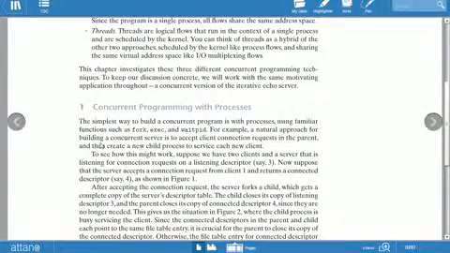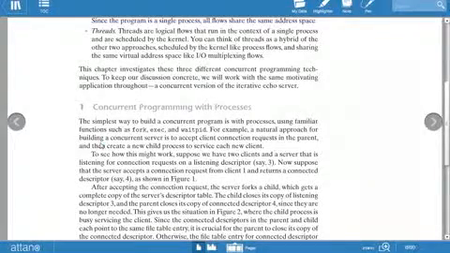That is, the simplest method to build concurrent programming in the computer is by using processes with these various functions.